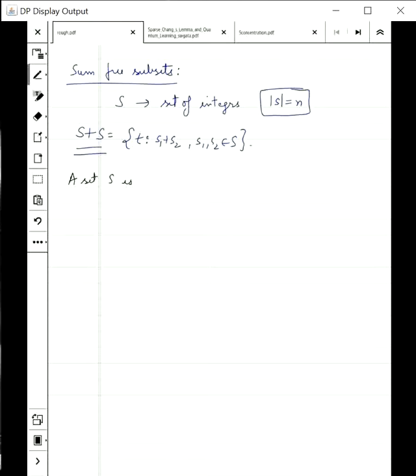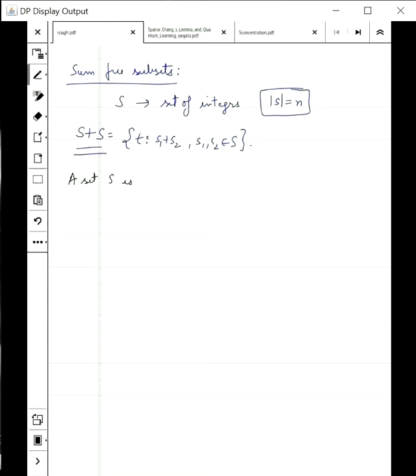If you do this exercise, you will realize that you need a lot of pattern or very big numbers to construct a sum free set. So the next theorem might come as a surprise to you. The theorem says, given any S of size n, so you are given any set with n integers, there always exists a subset T of it such that T is pretty big, it is at least 1/3 of the total elements, and T is sum free.